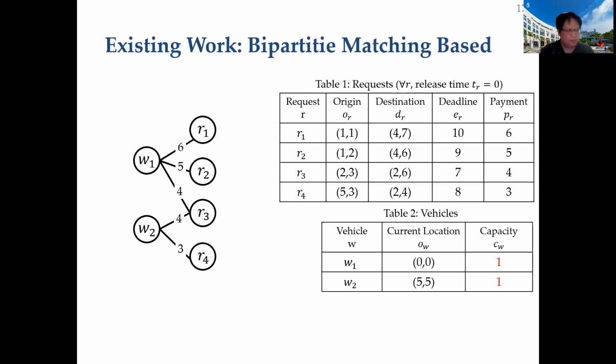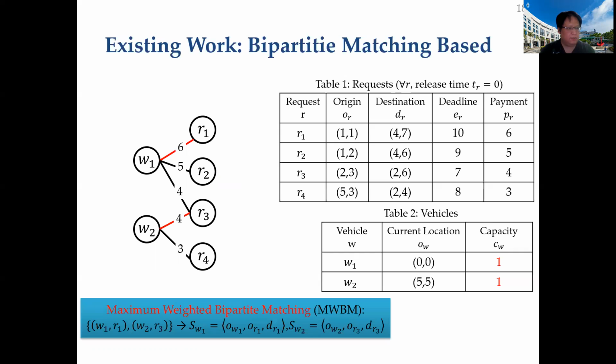Under this setting, we can construct a bipartite graph where left-hand vertices represent vehicles and right-hand vertices represent requests. So if a vehicle can serve any request, we create an edge between the corresponding left-hand vertex and right-hand vertex. Here, the edge weight denotes the revenue of this assignment. After constructing the bipartite graph, we can compute the maximum weighted bipartite matching to determine the assignments between vehicles and requests.